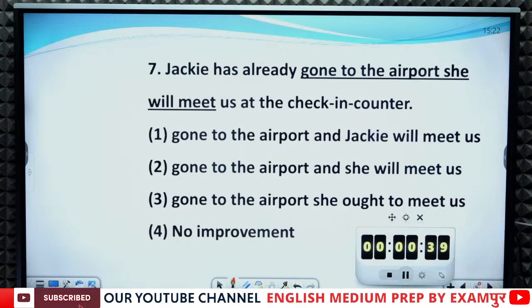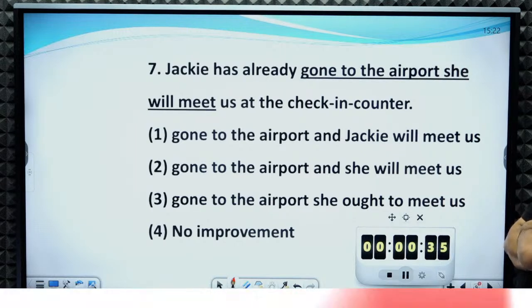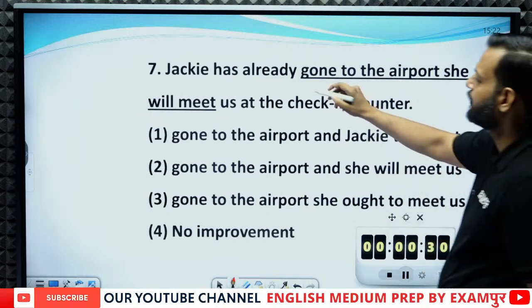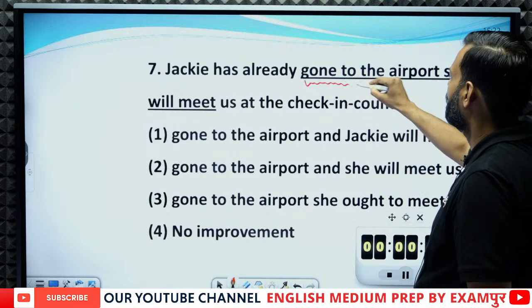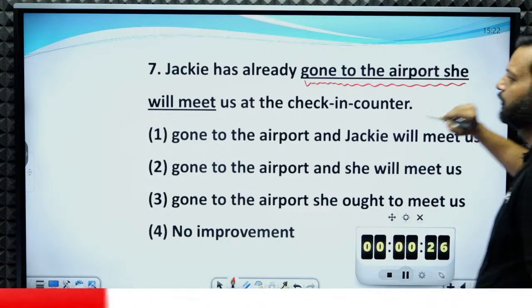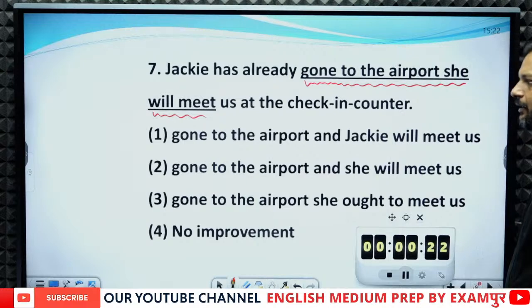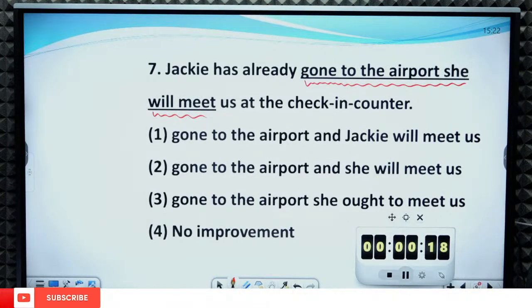Now, Jackie has already gone to the airport. She will meet us at the check-in counter. So here this part has been underlined: gone to the airport, she will meet. Jackie has already gone to the airport.